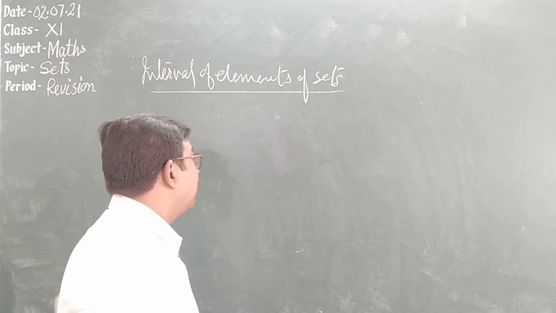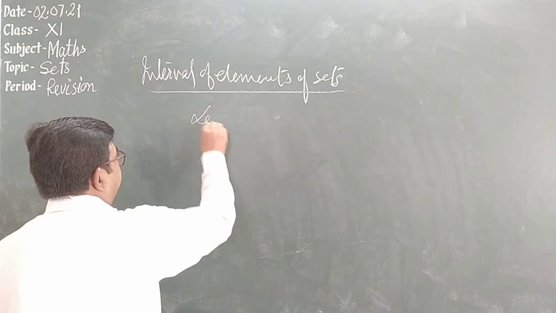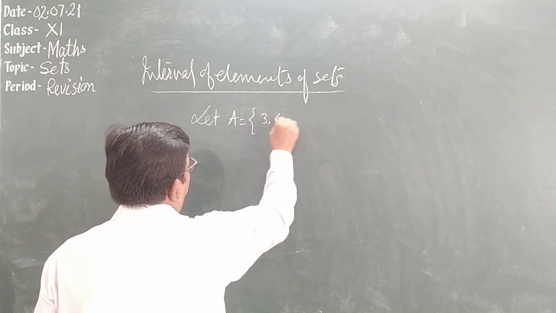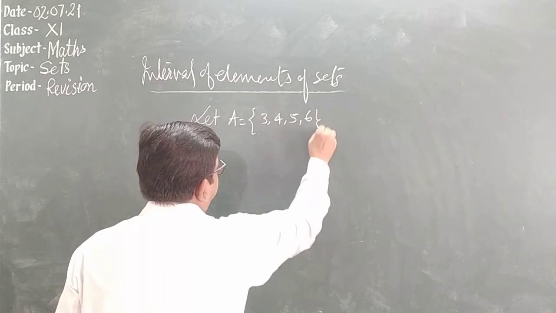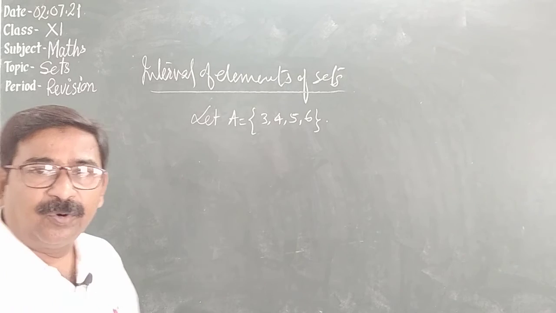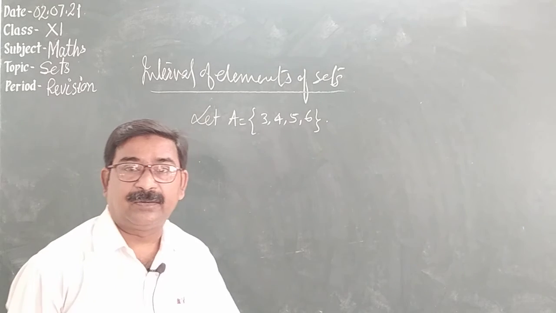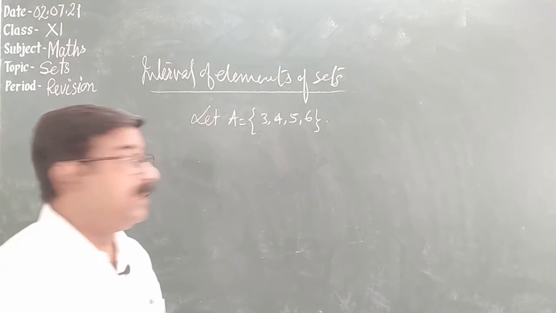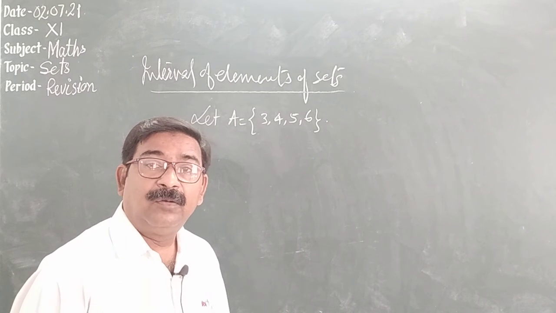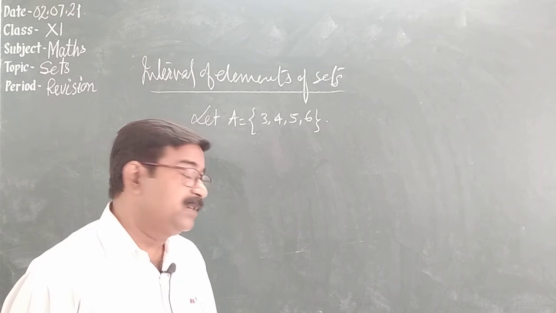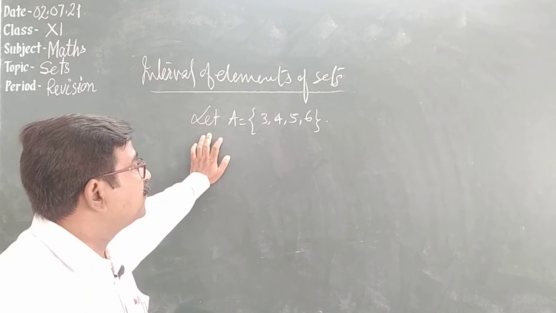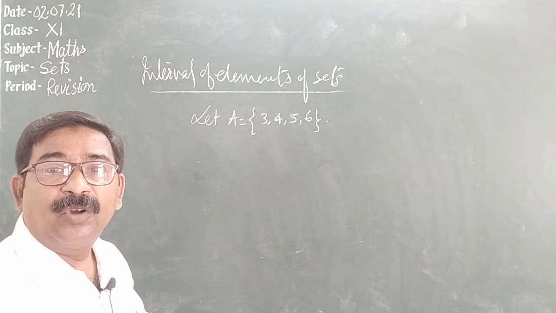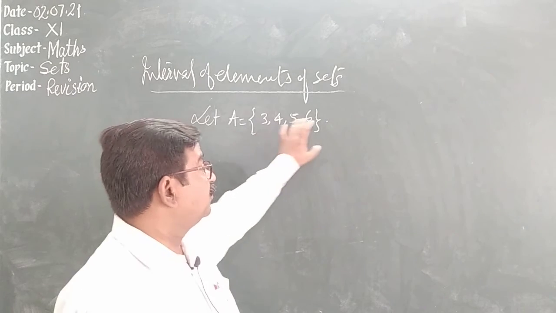Like I am giving an idea, let a set A have 3, 4, 5, 6. So if we are going to explain this set A, what are the elements? We can say the elements of set A are from 3 to 6, all natural numbers from 3 to 6.